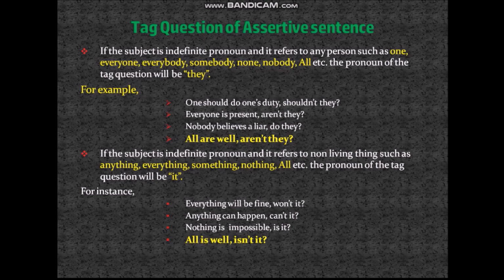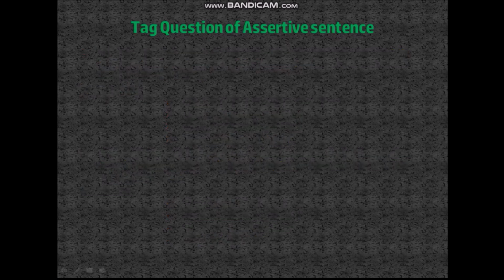Now, if you look closely, you will see I have written "all" in both the rules, and there is a similar kind of sentence: all are well and all is well. So what's the difference? The only difference is, in all are well, all refers to persons, so we will take "they." And in the second example, all is well, all refers to non-living things. So think about any context where everything is all right. So we will say all is well, isn't it?